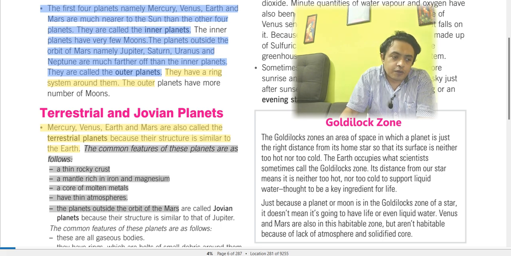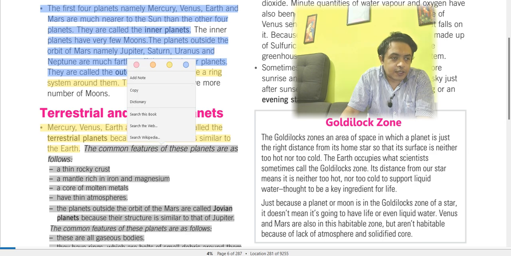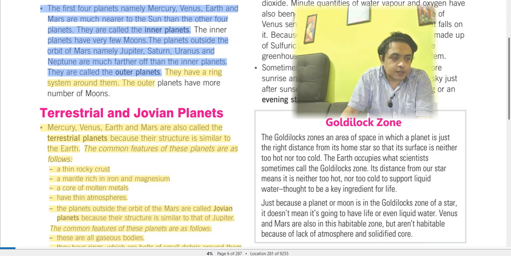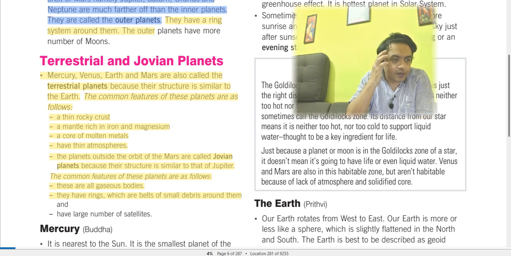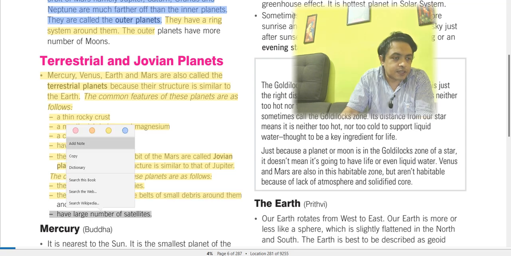The planets outside the orbit of Mars are called Jovian planets because their structure is similar to that of Jupiter. Apart from these four planets, the other planets have a similar kind of structure, that of Jupiter. The common feature of these planets is that they are gaseous bodies, formed of gas. They have rings, which are belts of small debris around them, and they have a huge number of satellites, right?